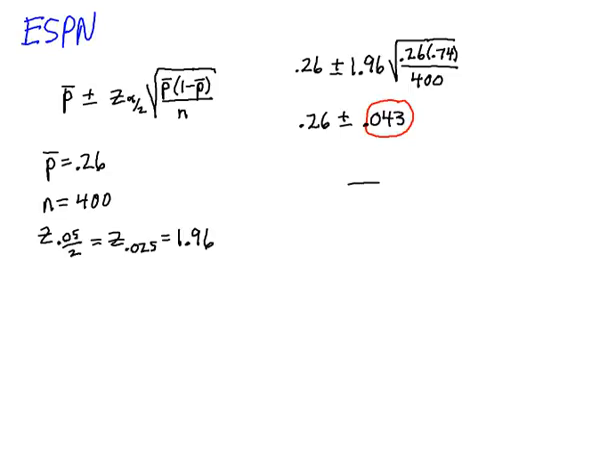So to build our confidence interval, we have an estimate of 0.26 and a margin of error of 0.043. We'll add and subtract that margin of error from our sample percentage, and we'll get our confidence interval from 0.217 to 0.303.